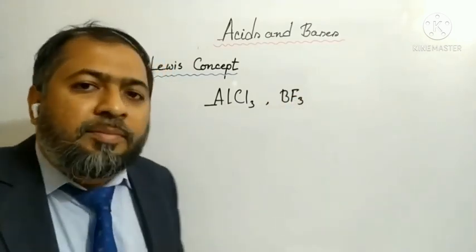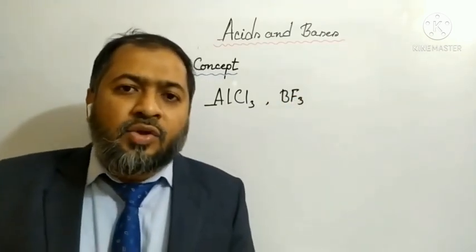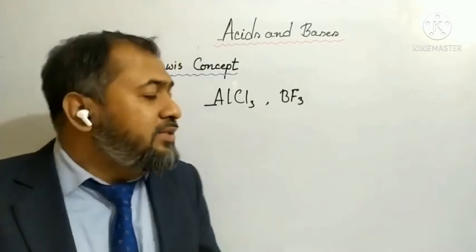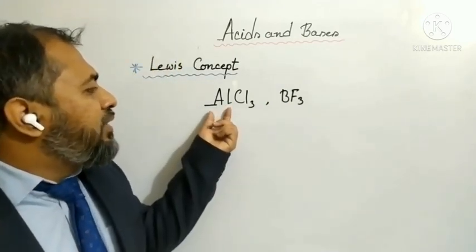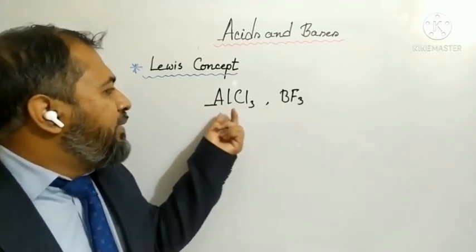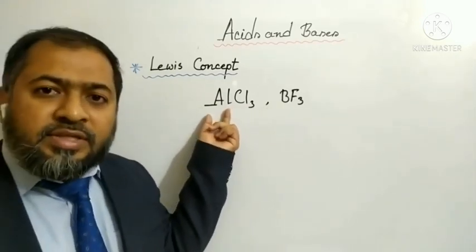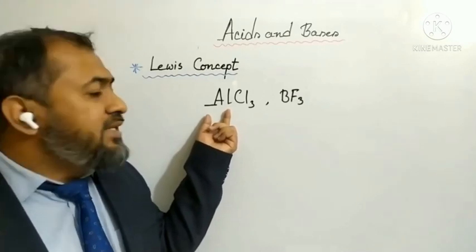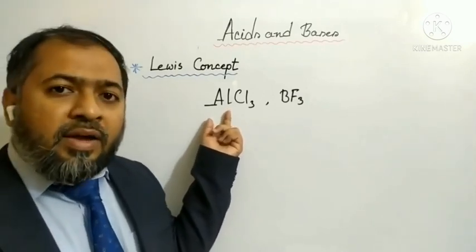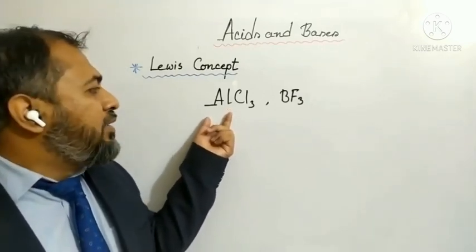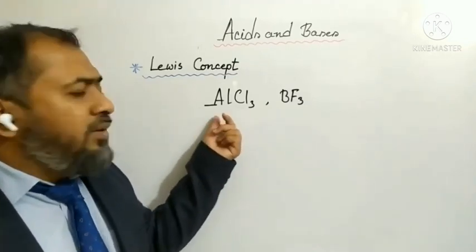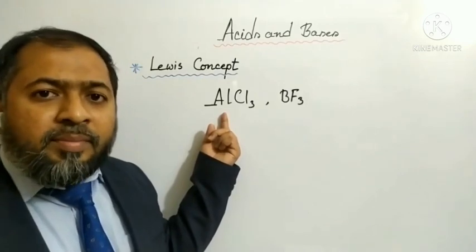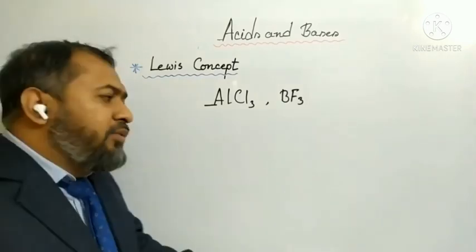Both of these compounds can act as Lewis acid. In both cases, the central atom is aluminum and boron. This aluminum has incomplete octet which can receive electrons from ions or other atoms, and they form coordinate bond by receiving electrons. I'm going to give you an example.